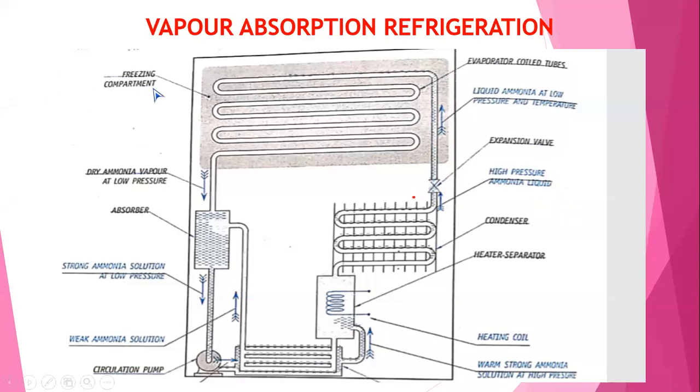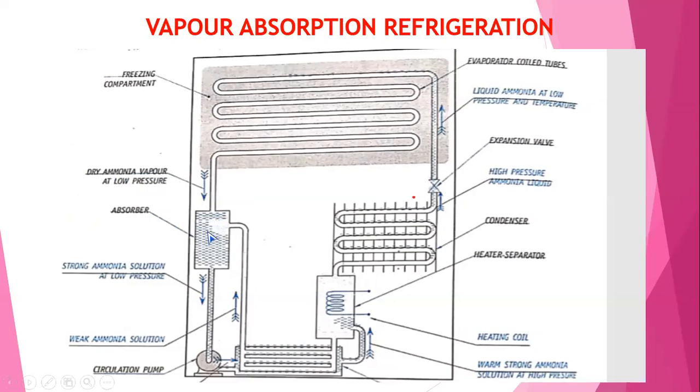Next, all of you observe here the parts of the vapor absorption refrigeration. Say, all of you observe here, here the dry ammonia vapor. Remember, in vapor compression, we use Freon 12. Here, we use ammonia, remember. So, in vapor absorption refrigerator or refrigeration system, we use ammonia vapor as the refrigerant.